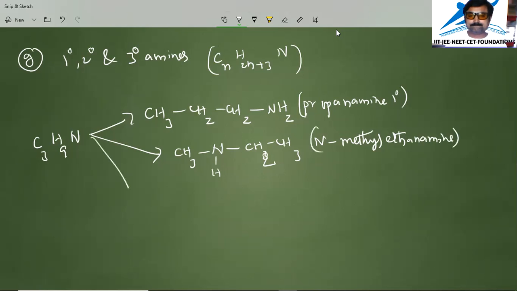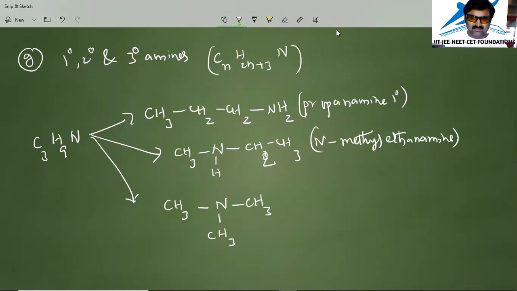And coming to another category here, I'm going to write the tertiary amine now with the same formula, and this nitrogen I have to write in the middle. So nitrogen I am writing here, CH3, like this.